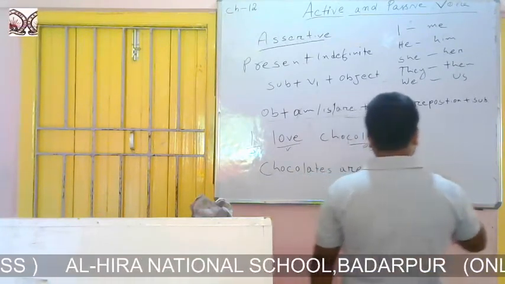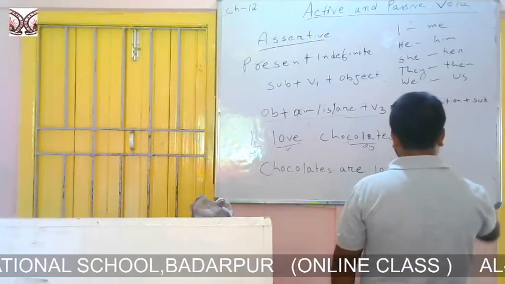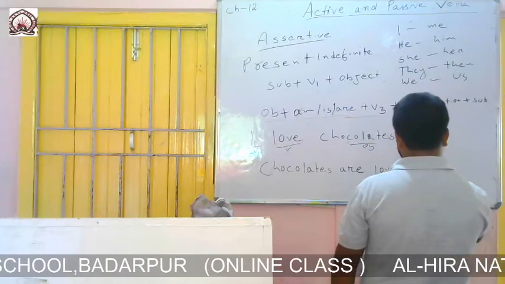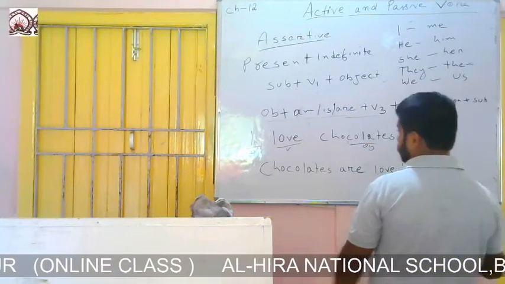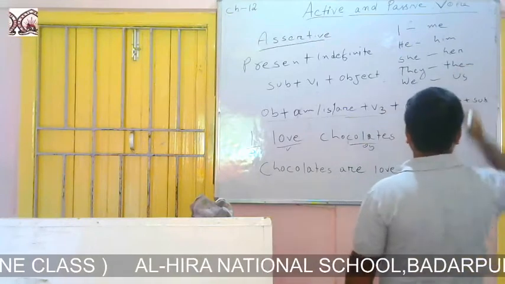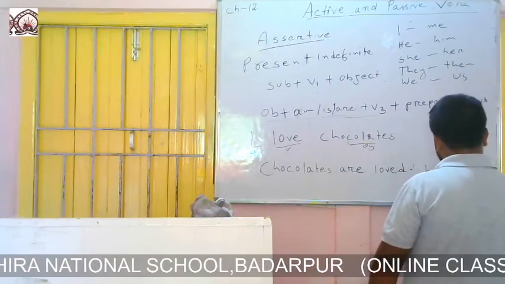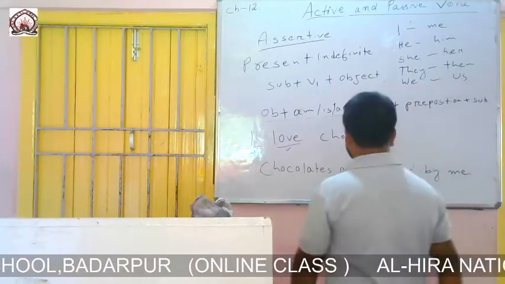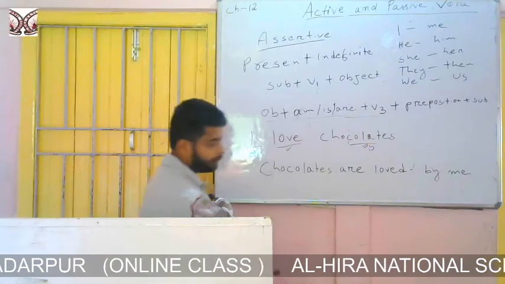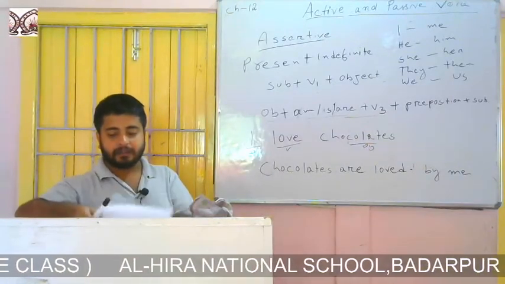Are loved. Then the formation says to use a preposition. So we will use by, and I will become me. Chocolates are loved by me.